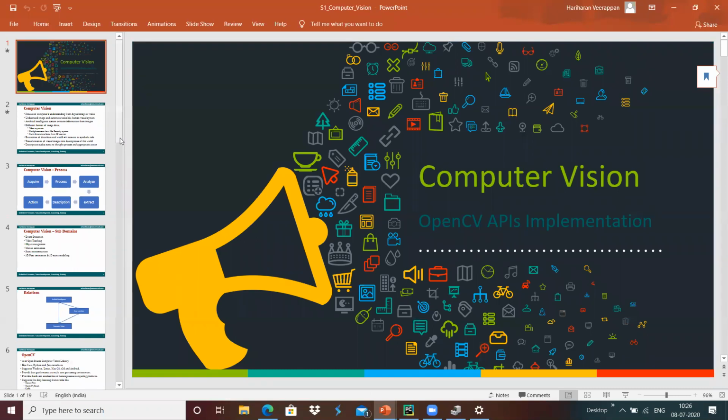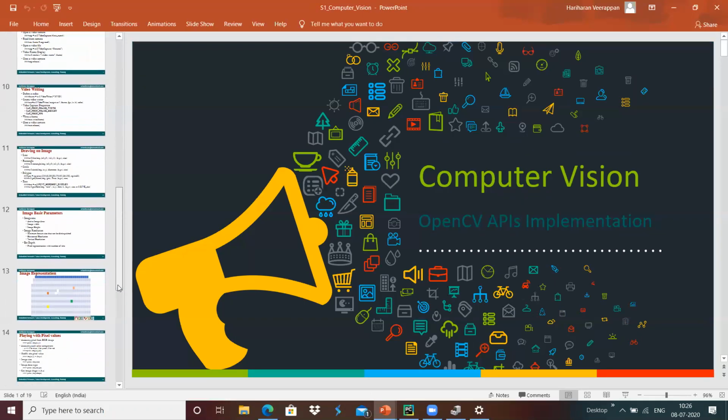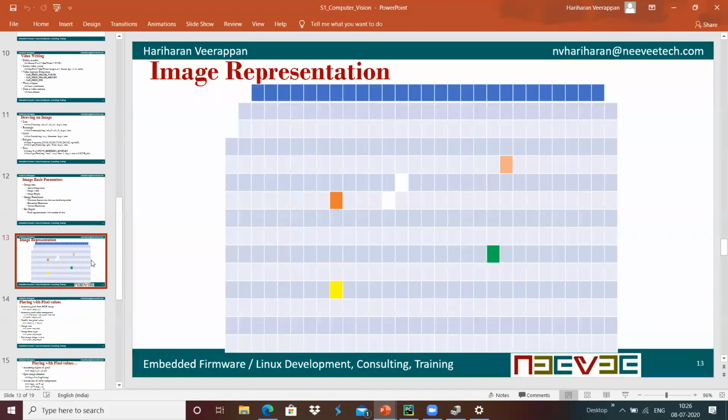We can see the importance of that with image representation. Here the image has been represented in a two-dimensional array.